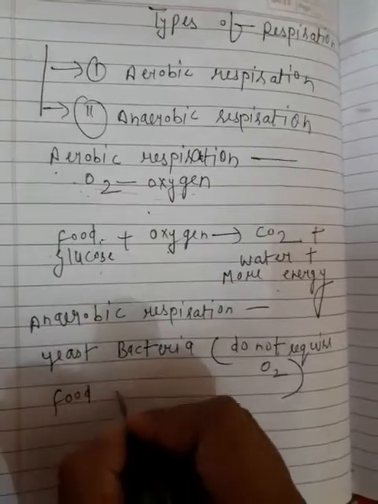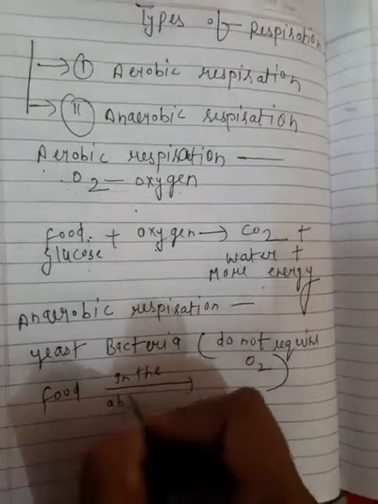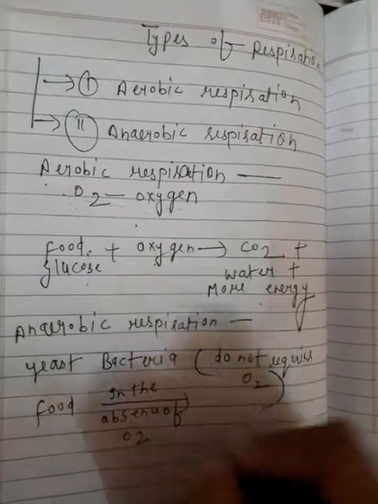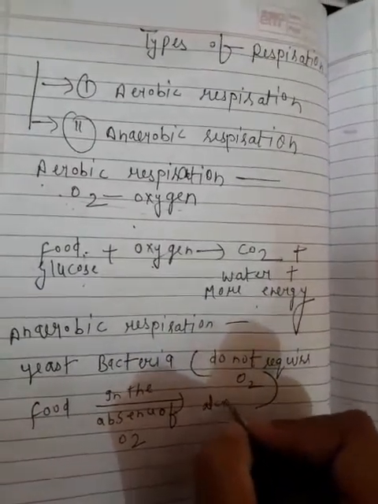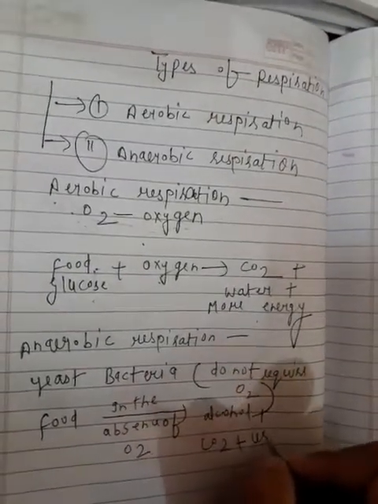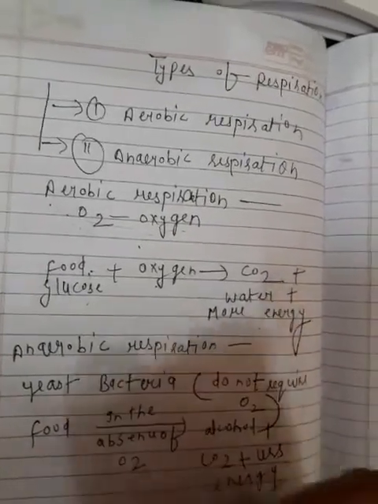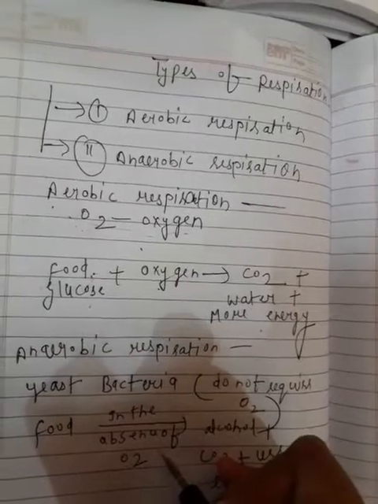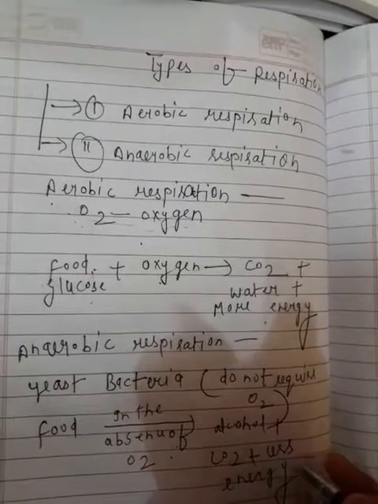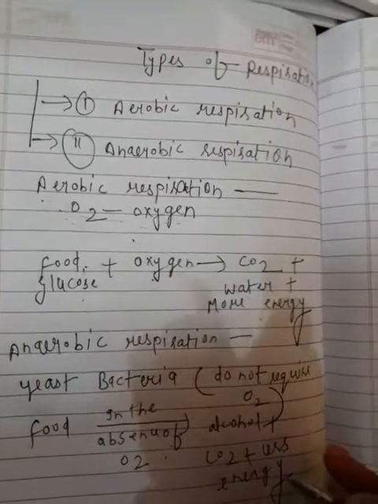Food in the absence of oxygen, and what is formed? Alcohol, carbon dioxide plus less energy. Food in the absence of oxygen gives alcohol plus carbon dioxide plus less energy.